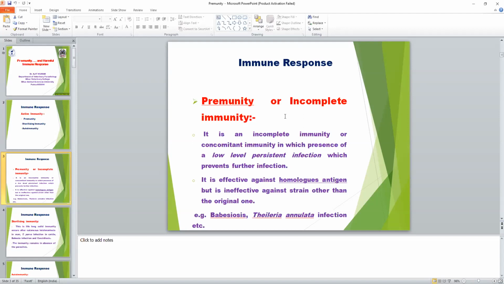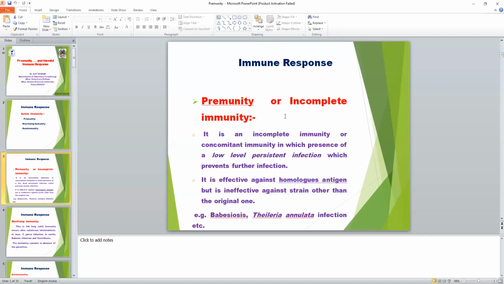Complete eradication of the parasite does not occur from inside the host. The low-grade infection that persists activates and sensitizes the lymphocyte-macrophage system, and then produces humoral antibody, which prevents the penetration of the parasite or prevents the entrance of the parasite inside the host. Mainly occurs in hemoprotozoan infection like babesiosis,